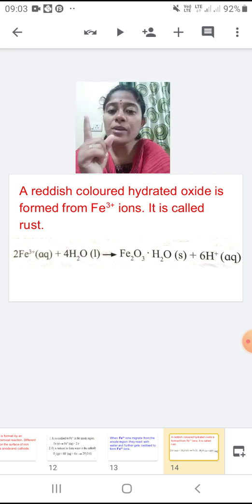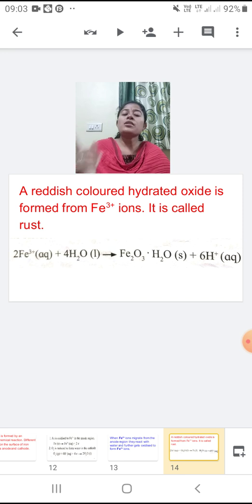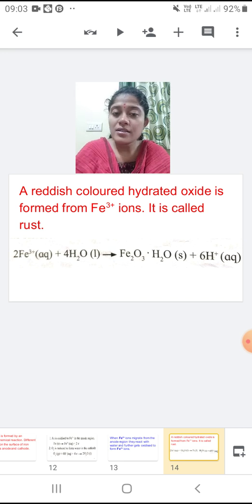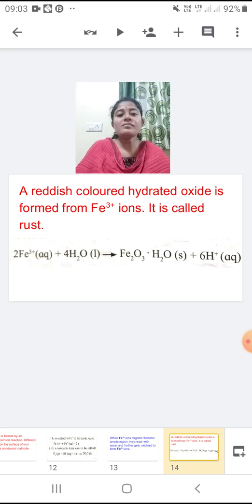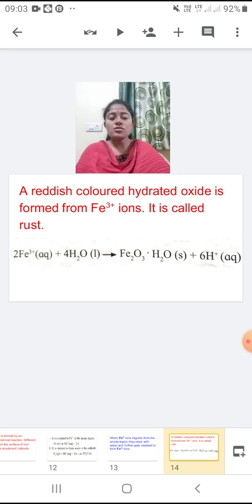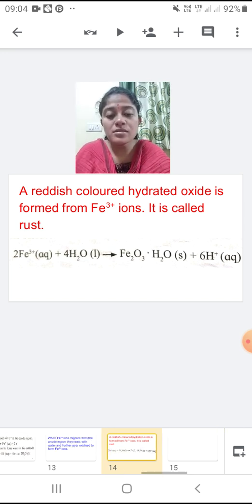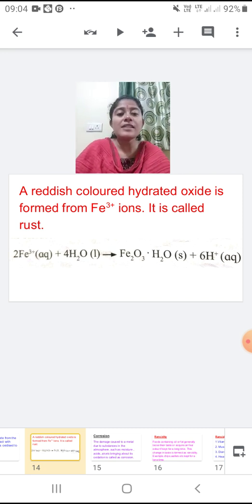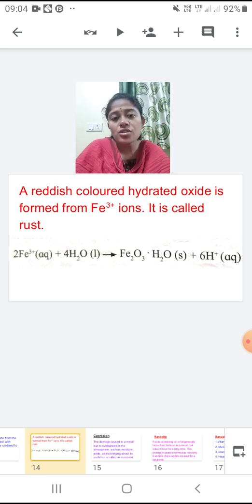Now Fe2+ ions which were formed at the anode start migrating from their place. They react with water and get further oxidized to Fe3+. And then that Fe3+ again reacts with water and they form the rust. So it's an electrochemical reaction taking place. It's a slow process. Because of this rust, the iron material gets damaged. Now we are going to understand the definition of corrosion.